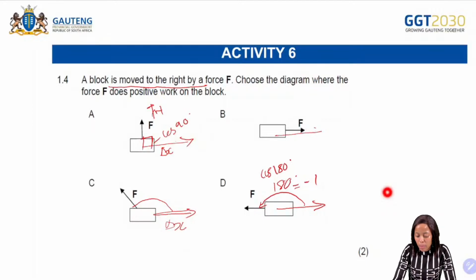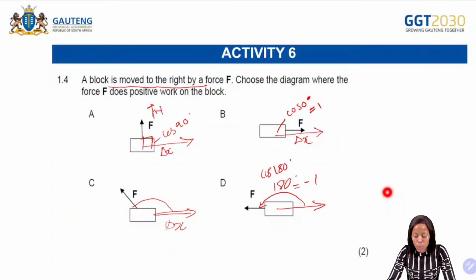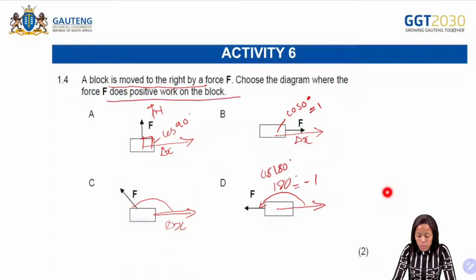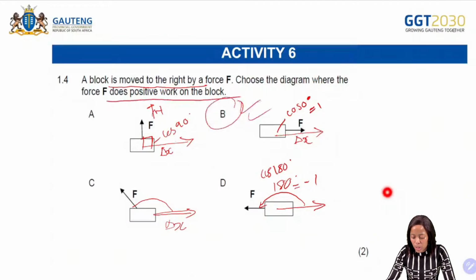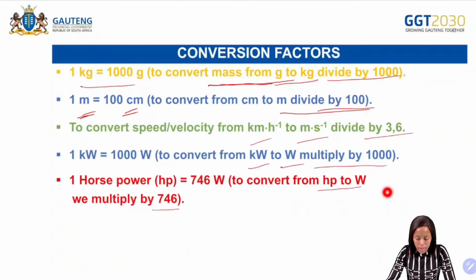So the only option left is the applied force. The displacement is also to the right. So if that's the case, it means that we will have cos 0. And then when we have cos 0, our answer there will be 1. So therefore the positive work will be done when it comes to option B there. That is our correct answer. Okay.